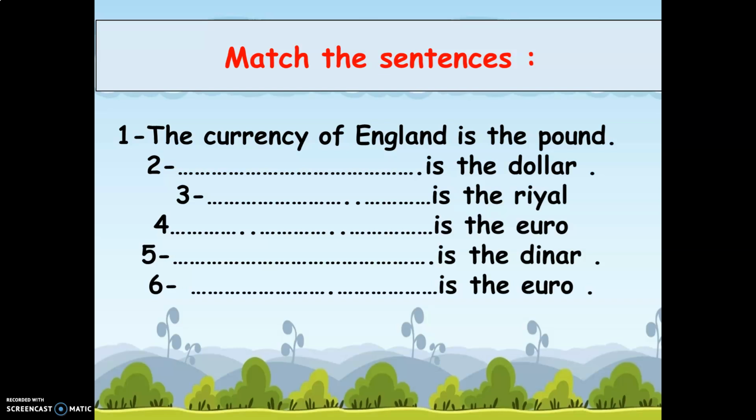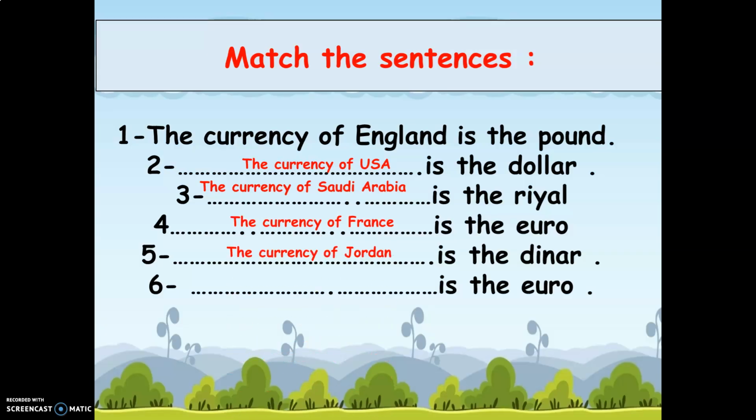Then girls, match the sentences. Number 1, the currency of England is the pound. The currency of USA is the dollar. The currency of Saudi Arabia is the rial. The currency of France is the euro. The currency of Jordan is the dinar. The currency of Germany is the euro, okay?